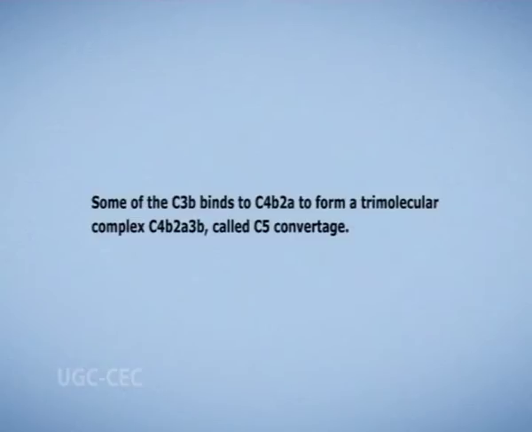C4b2a3b, the so-called C5 convertase. The C3b component of the complex binds C5 and alters its conformation so that the C4b2a component can cleave C5 into C5a, which diffuses away, and C5b, which attaches to C6 and initiates formation of the membrane attack complex, also known as MAC.